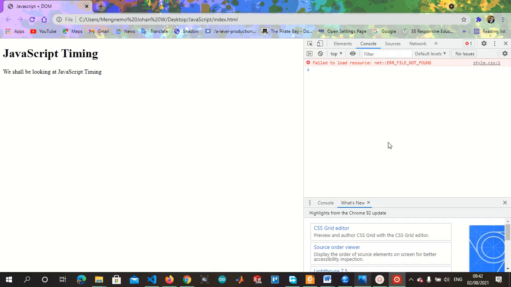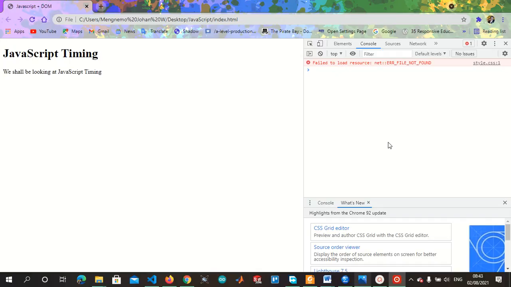Here we're going to be talking about timing, and you know what timing is all about, right? Like normal timing on a daily basis. Maybe you are carrying out a task, you give yourself a particular time to finish the task, or you set a time interval. So that's basically what JavaScript timing is all about. And in this lesson, we are going to be looking at the two most used timing functions.